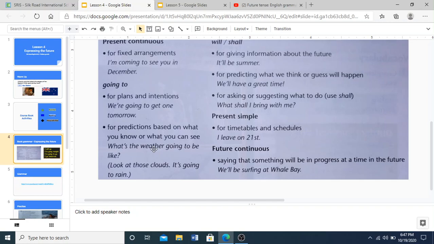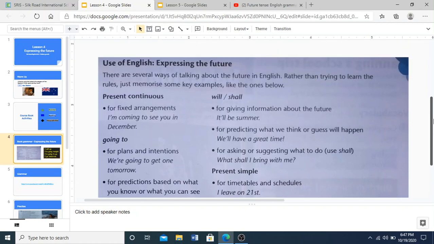So we've looked at three so far. Let's look at the other options we have of expressing the future using will or shall. You can use will or shall interchangeably depending on whether you're doing formal or informal writing. When you use will or shall for giving information about the future, for example, it will be summer.